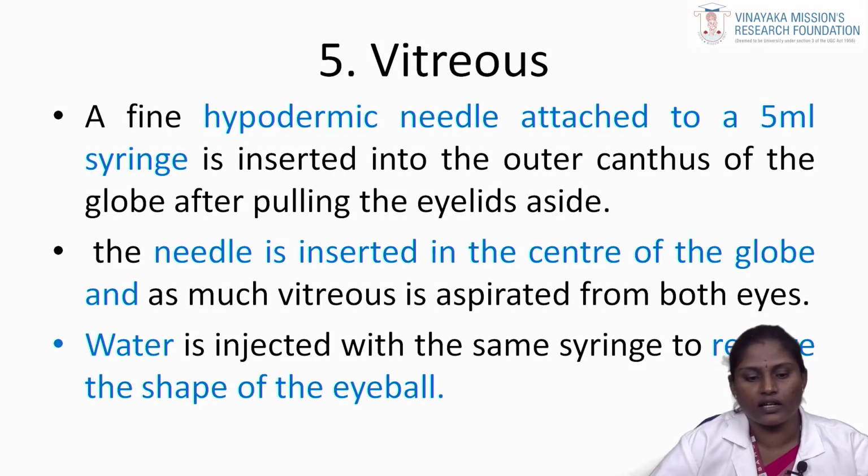Then the fifth is vitreous. A fine hypodermic needle attached to a 5 ml syringe is inserted into the outer canthus of the globe after pulling the eyelids aside. Vitreous means the sample collected from the eye using this needle. The needle is inserted in the center of the globe and as much vitreous as possible is aspirated from both eyes. Water is injected with the same syringe to restore the shape of the eyeball.